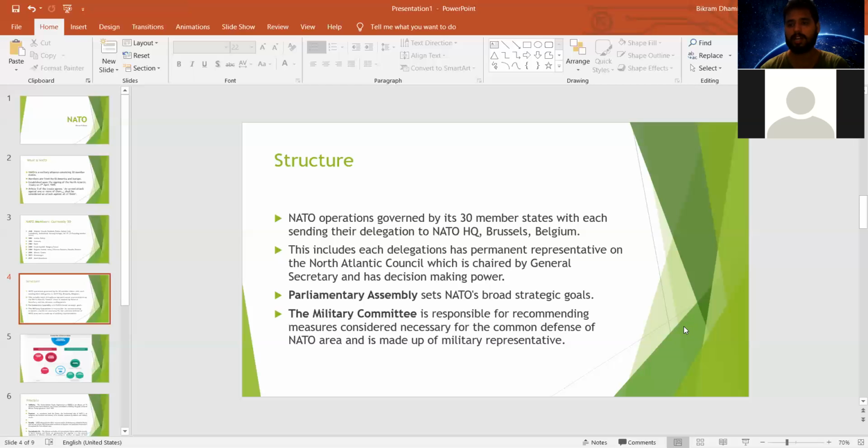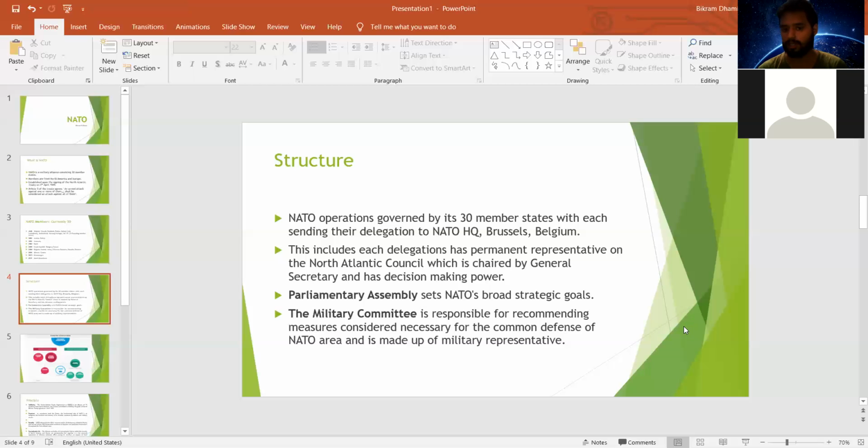If any nation attacks any member state of NATO, they would all collectively gather to fight their enemies in a united manner.